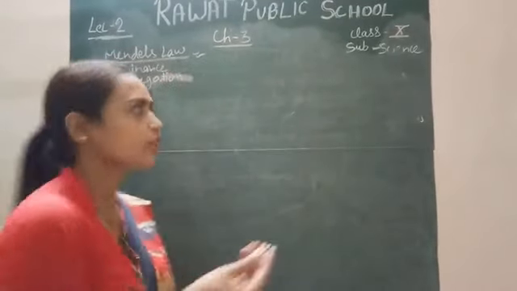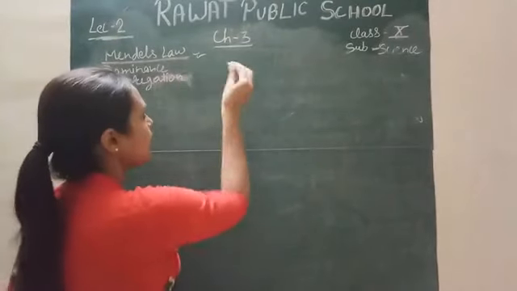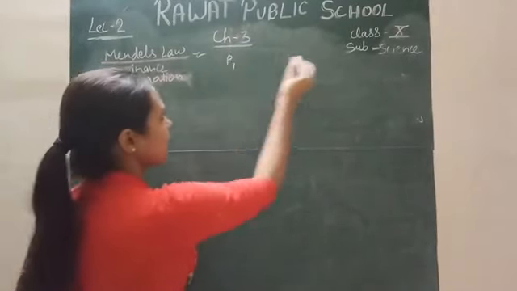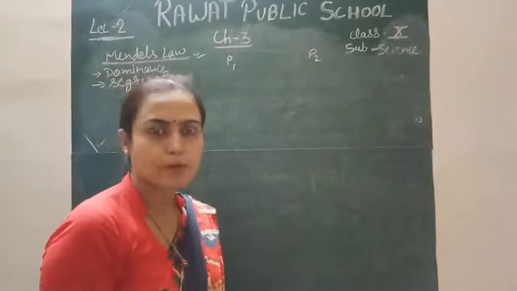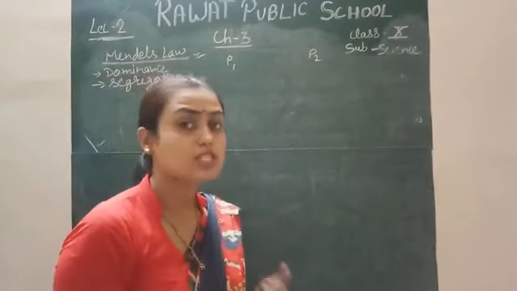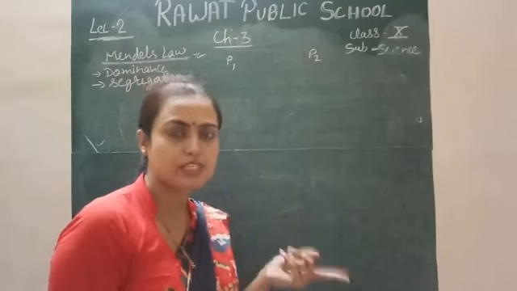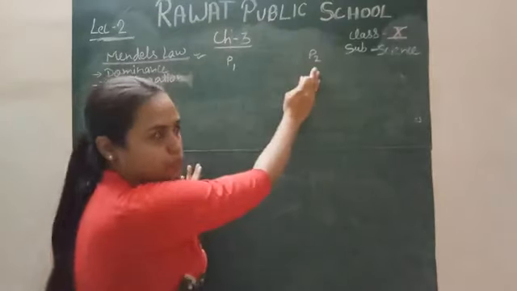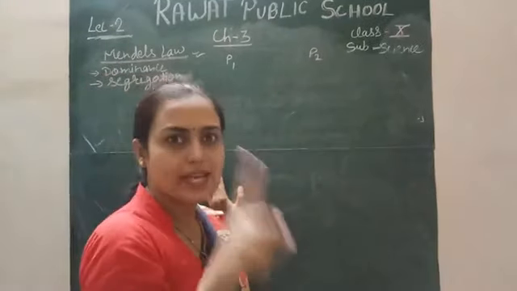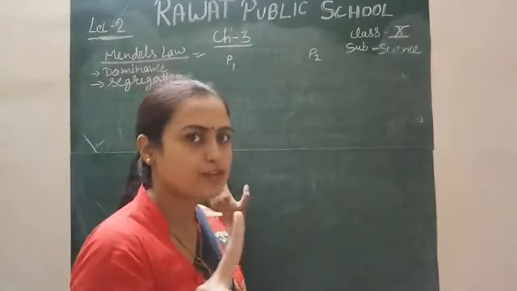Firstly, what we will do, we need to cross between two parents. There is parent P1 and parent P2, because sexual reproduction requires two parents, one male and the other female. So parent P1 and parent P2. I will do one example about the height of the plant today.